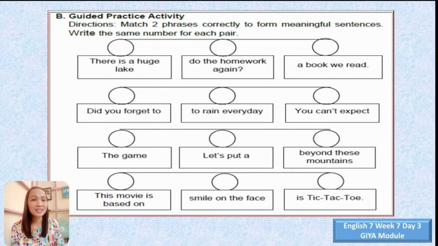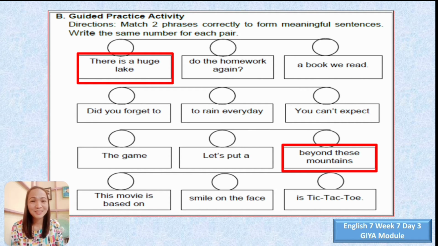So if I'm going to decide my first pair, I would try this one. First phrase is, there is a huge lake. And for the partner, my answer would be, beyond these mountains. So this is my first pair. I'm going to write number one for there is a huge lake, and another number one for beyond these mountains.